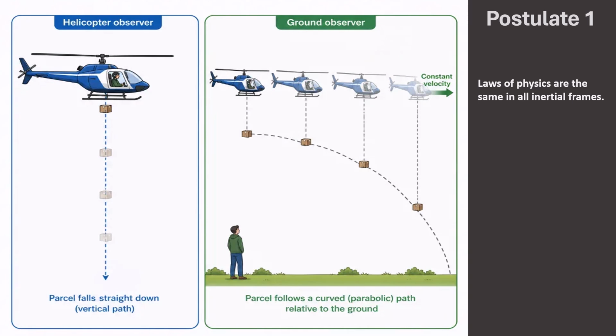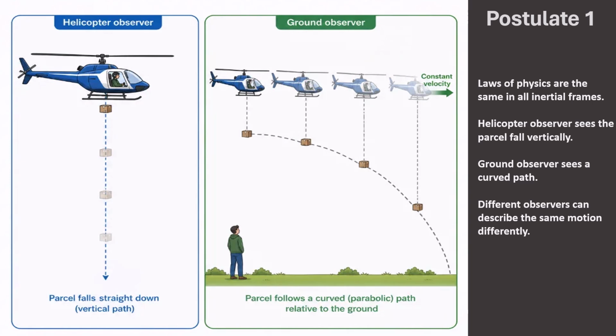To the observer inside the helicopter, the parcel appears to fall straight down. But to the observer on the ground, the same parcel follows a curved path. So the two observers describe the motion differently. But this does not mean that physics has changed. Both observers still use the same laws of motion under gravity. The key idea is this: different descriptions, same physical law.